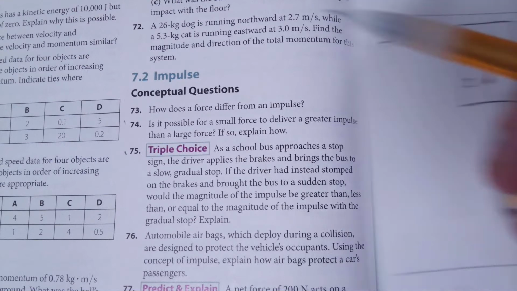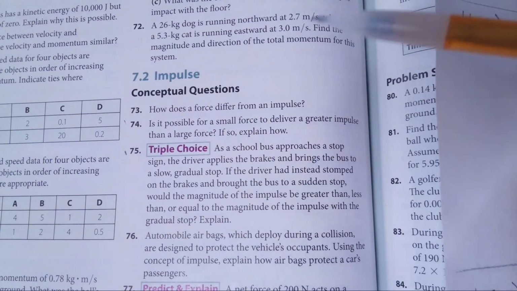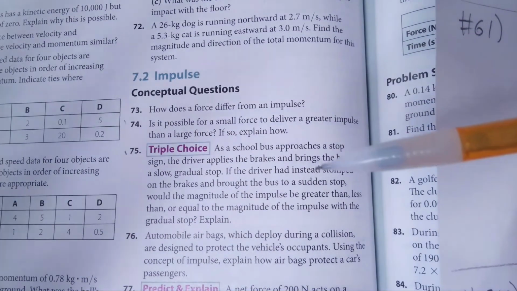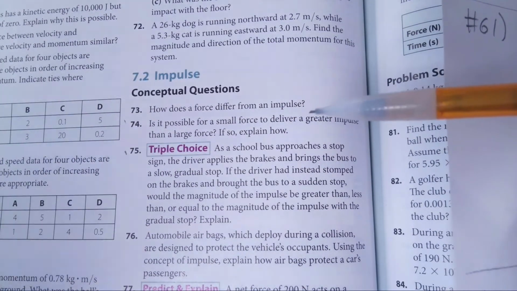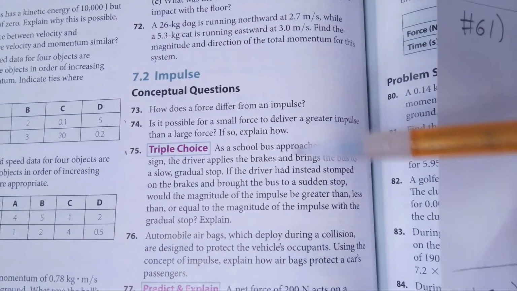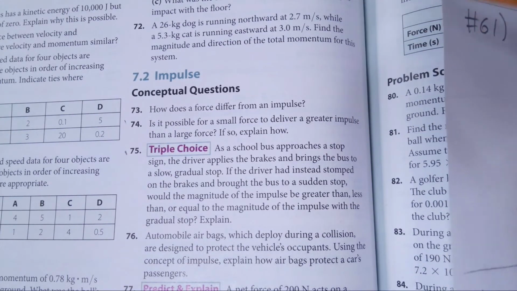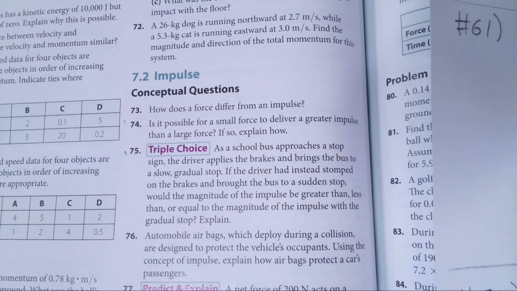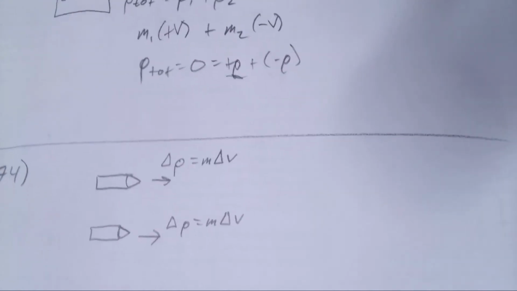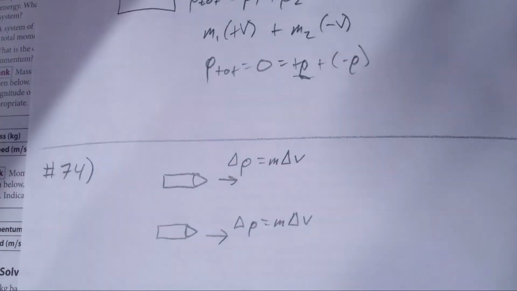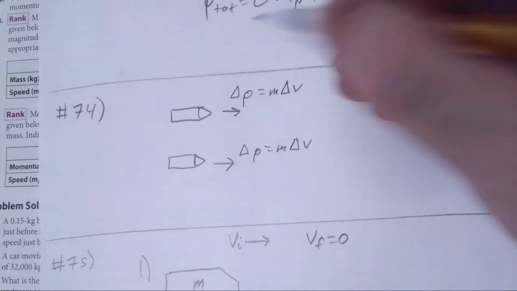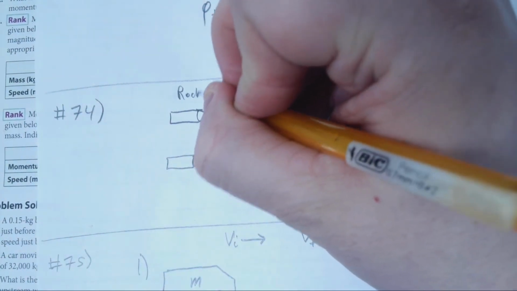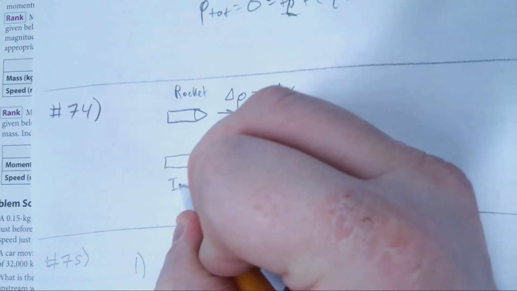idea, 74, is it possible for a small force to deliver a greater impulse than a large force? If people are getting this wrong, usually there's like, okay, small force creates small acceleration, large force is large acceleration, so certainly the large force is going to be a greater impulse. We talked about this in class, and I think there was in the notes as well, even if you weren't in class here, about the difference between different types of propulsion in space. So you have rocket propulsion here, and then you have ion propulsion there.